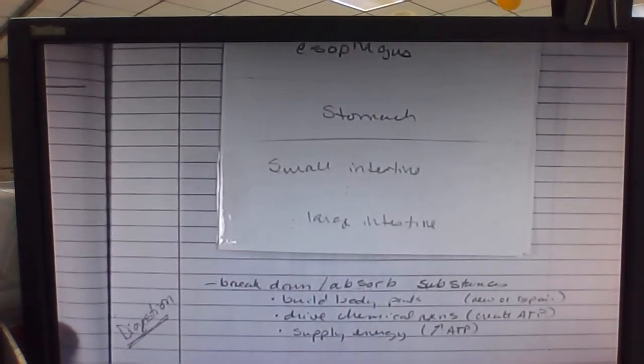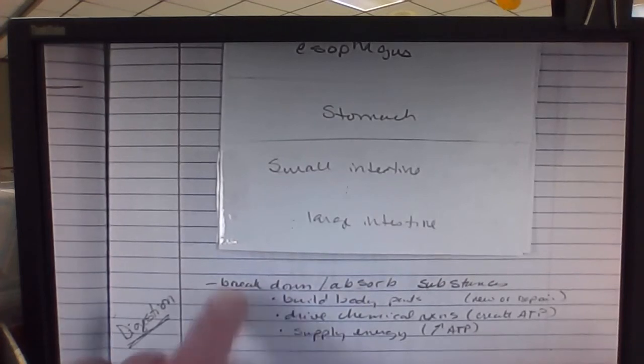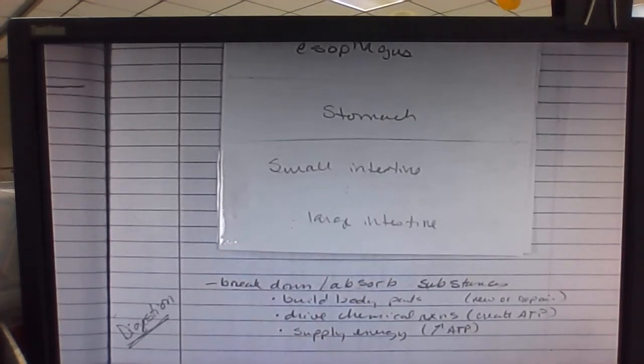All right, digestion. The definition and the idea of digestion is to break down and absorb substances. Why do we need to do that? Well, we need to build body parts, new or repair. So we might need to build new body parts, or we might need to repair body parts that we already have.